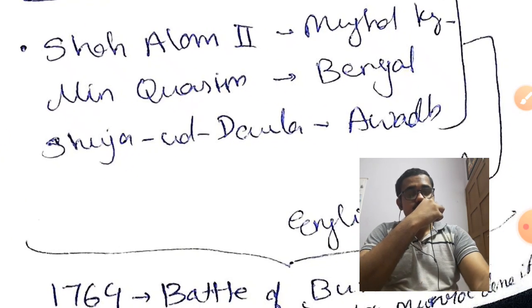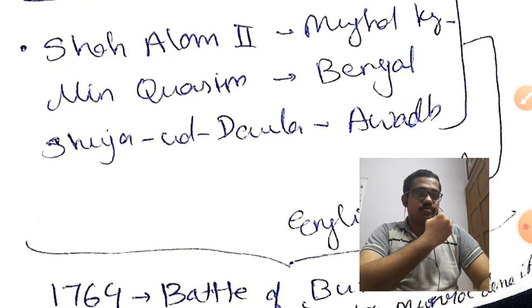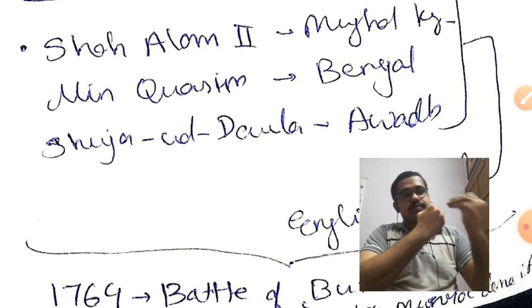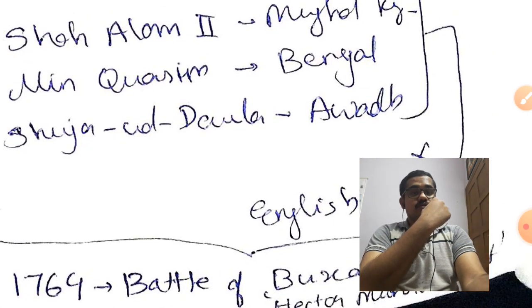That is Mir Qasim. So Mir Jafar was there. After some time, he started disobeying the British. So the British appointed Mir Qasim instead of Mir Jafar. After some time, Mir Qasim also didn't like the approach of the British, so Mir Qasim turned against the British. So Mir Qasim from Bengal, then Shuja-ud-Daula, who was the then ruler of the Awadh region, and also Shah Alam II, who was the Mughal king, all three formed a tripartite alliance.